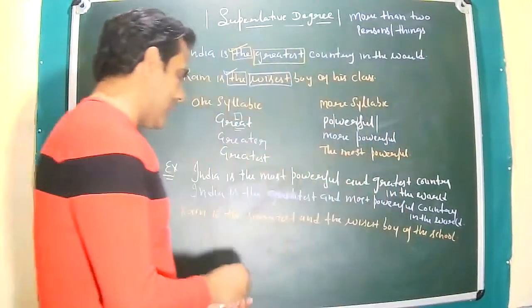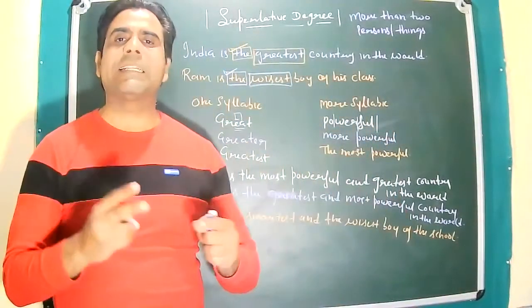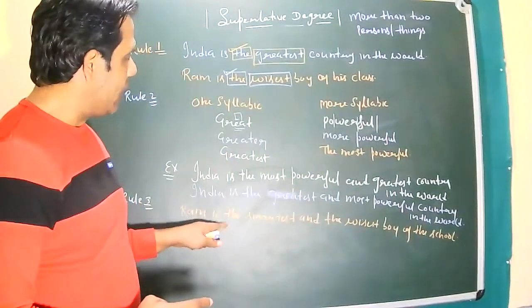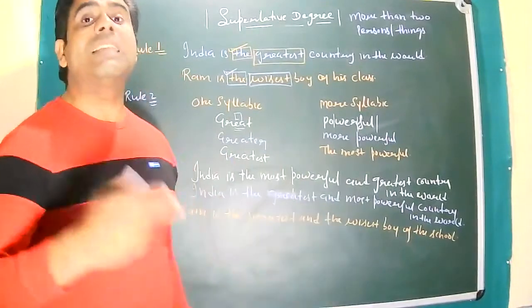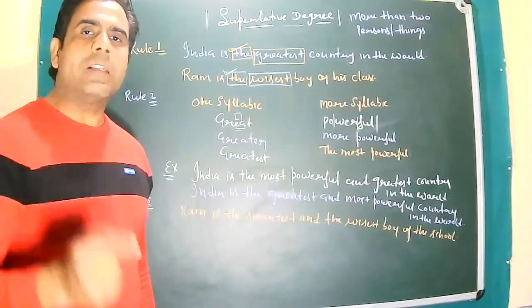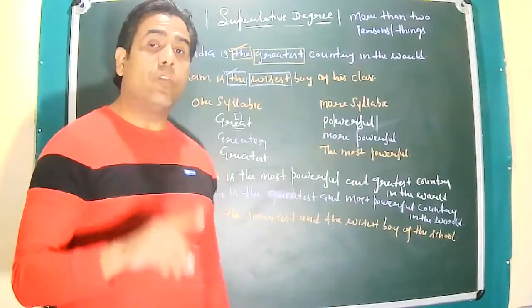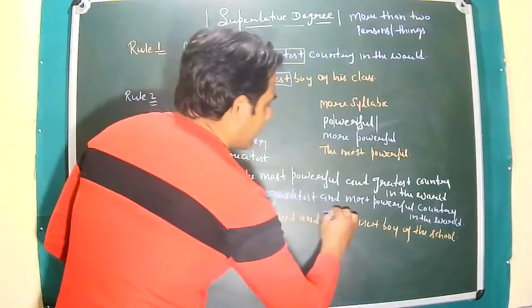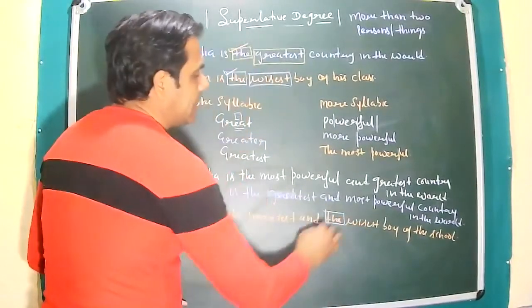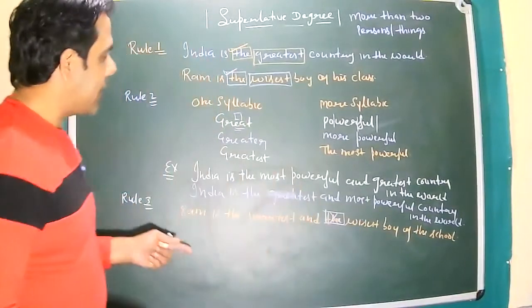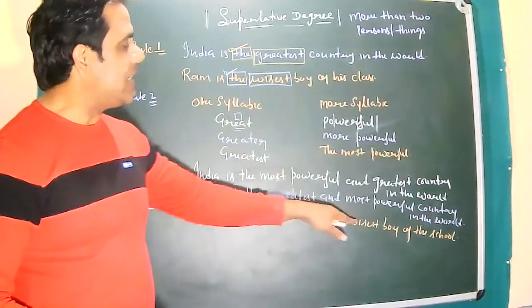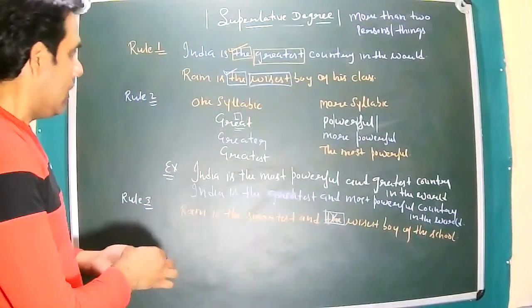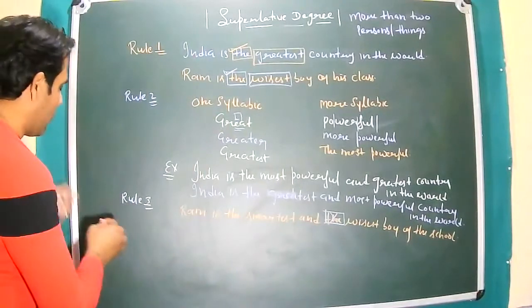Now, if you look at this sentence, dear students, I have connected two superlative degrees with and, and I have used article with the smartest and the wisest, which is incorrect. Rule says articles should be used with the first superlative degree, not with the second one. So this is incorrect, right? This should be avoided. What should be the correct answer? Ram is the smartest and wisest boy of the class is the correct answer, right?